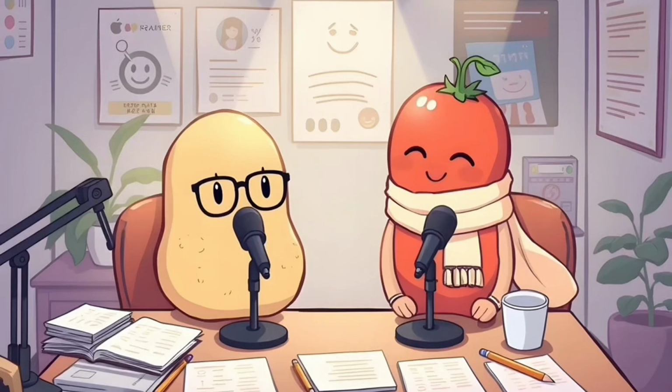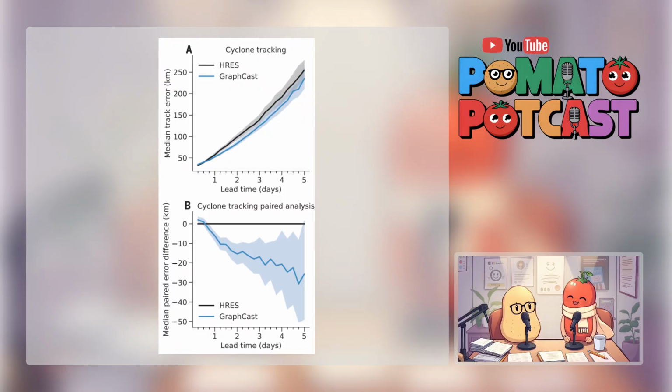But here's where it gets really interesting. Even though GraphCast wasn't specifically trained to predict extreme weather, it's surprisingly good at it. And that's a huge deal for safety and disaster preparedness. It's almost as if it can see these subtle signals, the early warning signs in the data that lead up to those severe events.